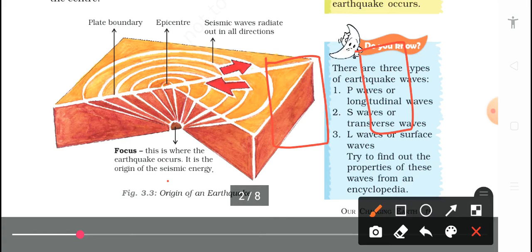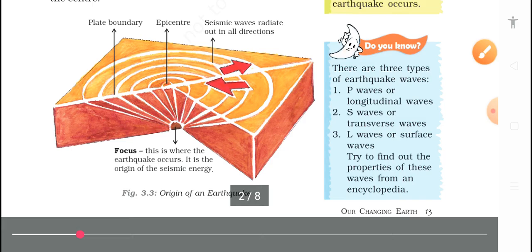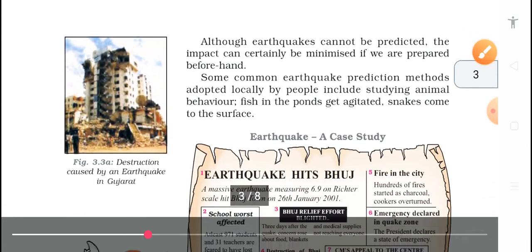The place from where the earthquake starts is known as the epicenter, and we measure earthquakes with a seismometer.